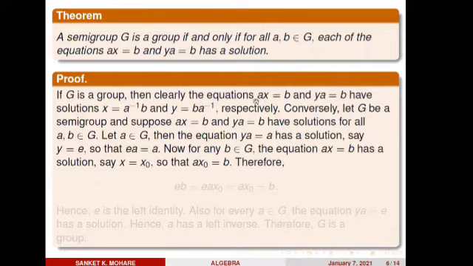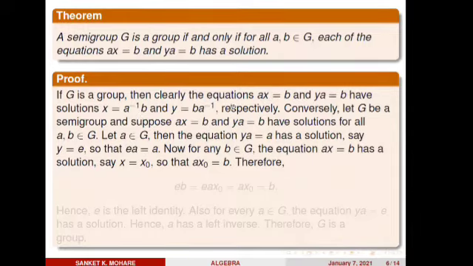We know that a inverse a is the identity element e, and identity element times x is x itself. So finally I obtained x = a inverse b.